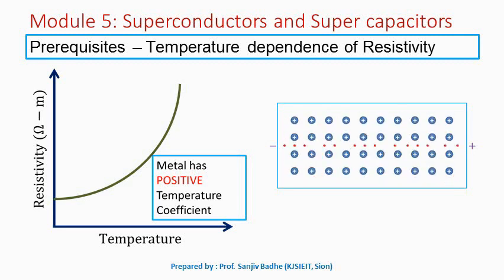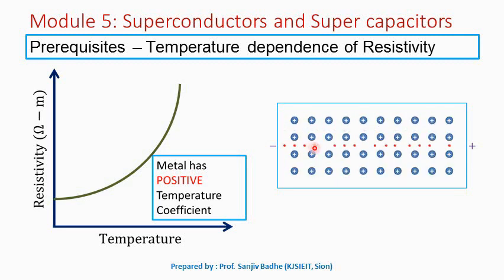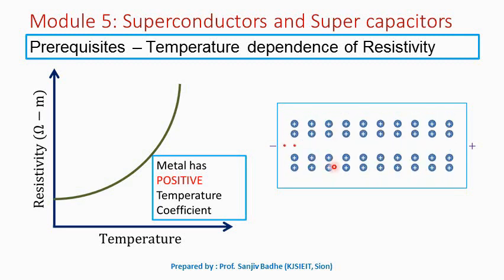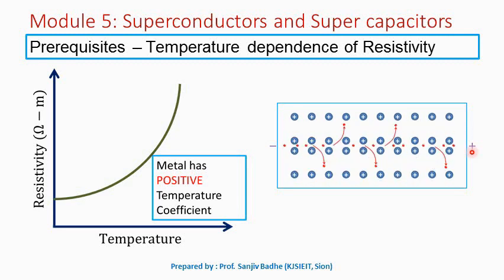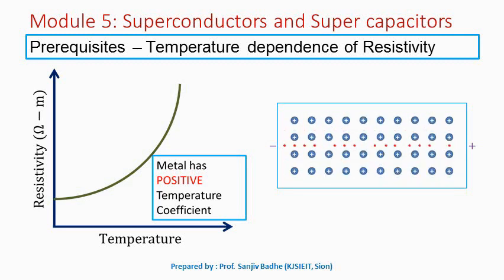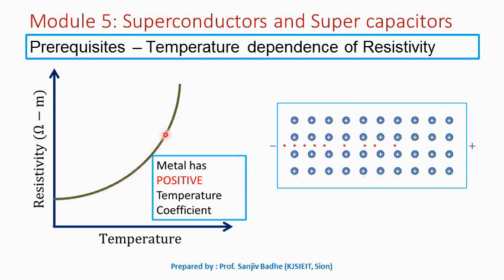As we increase the temperature, the amplitude of these lattice vibrations will also increase. And as the amplitude of these lattice vibrations increases, there is more chance that an electron will collide with these vibrating ions and get scattered. So with an increase in temperature, electron scattering is more, and as a result, a smaller number of electrons will reach the other end. That means resistance will increase. So in case of metals, with the increase in temperature, resistance increases. And therefore we say metal has a positive temperature coefficient. As the temperature increases, resistance will also increase.